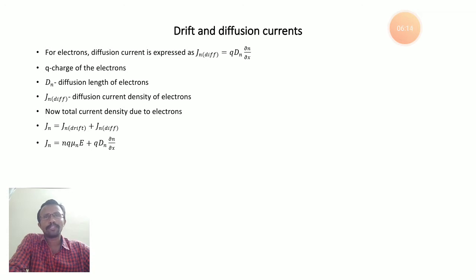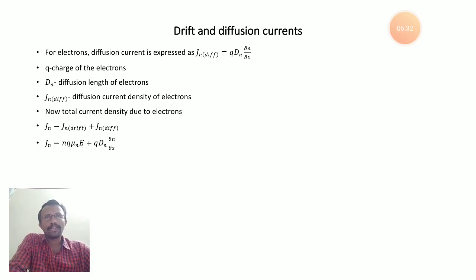So diffusion length is how far they are moving from one region to the other region. If it is electrons, it is electron diffusion length. If it is holes, it is hole diffusion length. Okay, Jn is the diffusion current density of electrons.